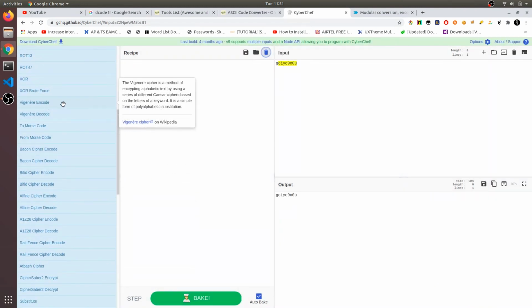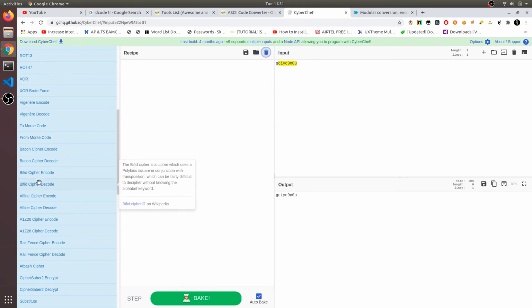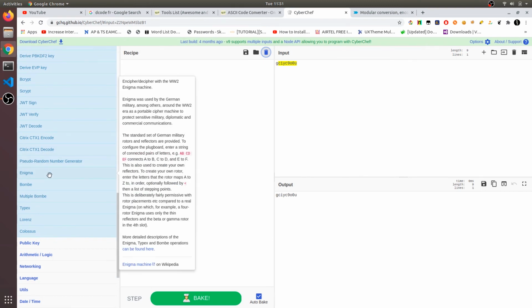So you can also use the Vigenere cipher. We need to enter the key. Sorry. Okay, this way, these are some few websites which help you in cryptography CTFs.